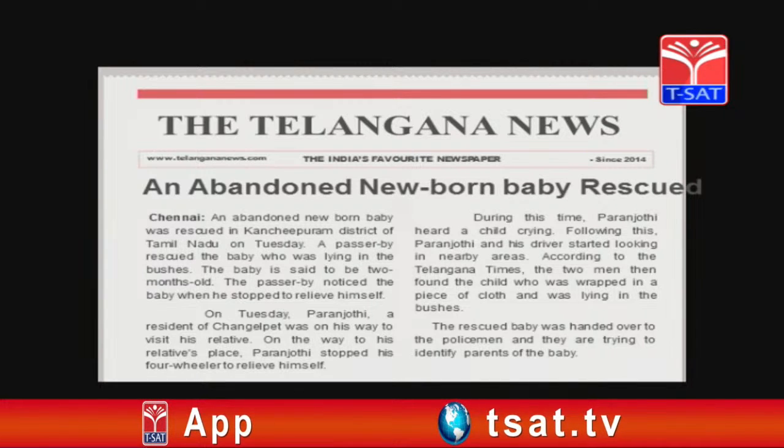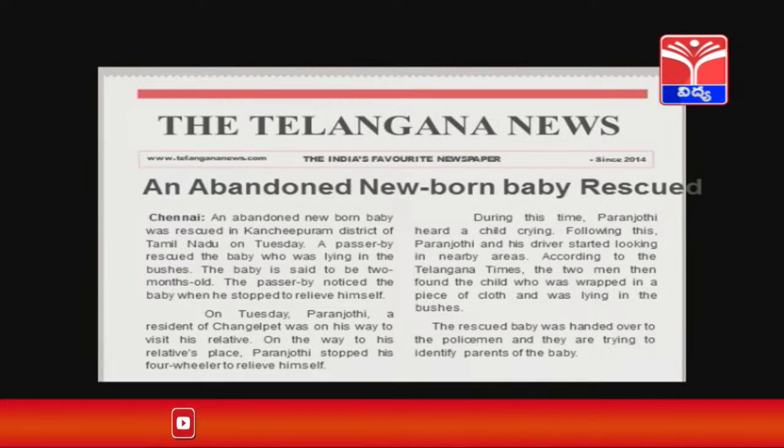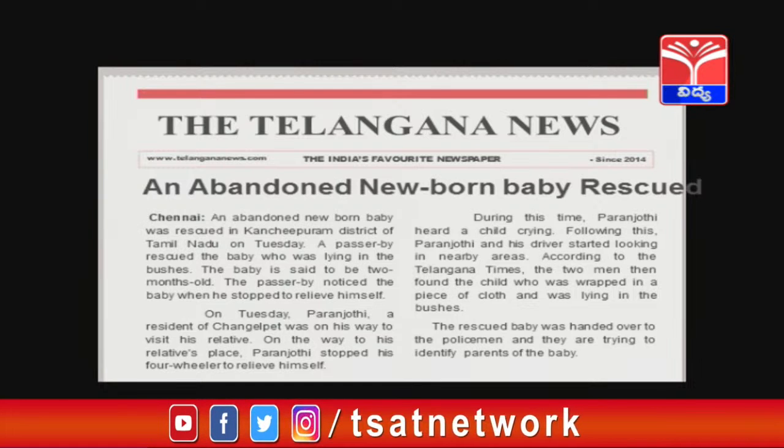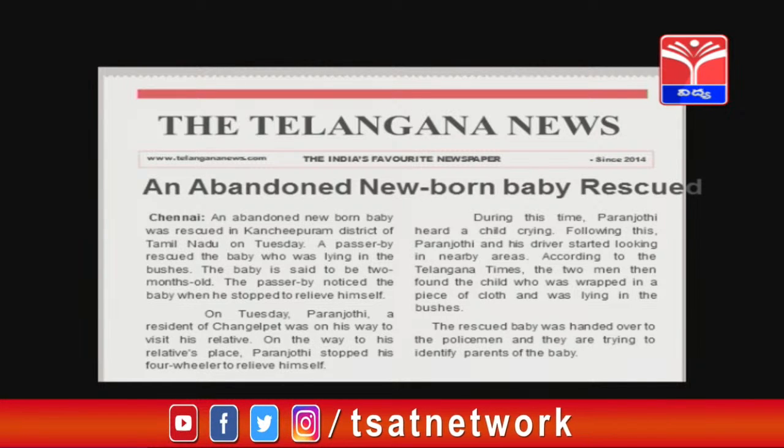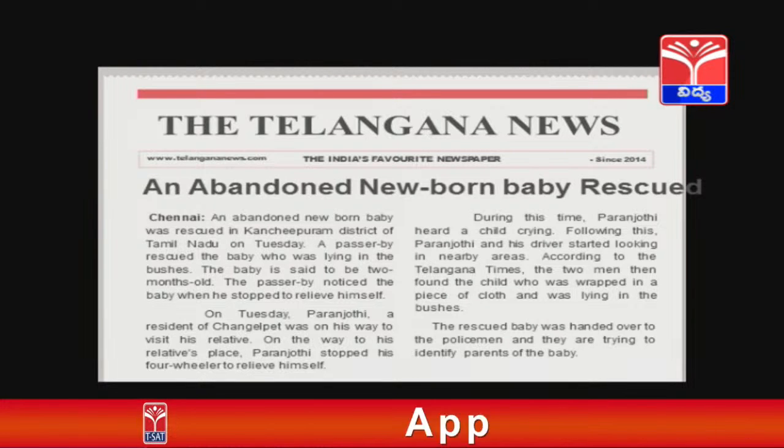On Tuesday, Paranjyoti, a resident of Chengalpet, was on his way to visit his relative. On the way, Paranjyoti stopped his four-wheeler to relieve himself. During this time, Paranjyoti heard a child crying. Following this, Paranjyoti and his driver started looking in nearby areas. According to the Telangana Times, the two men then found the child, who was wrapped in a piece of cloth and was lying in the bushes. The rescued baby was handed over to the policemen, and they were trying to identify the parents of the baby.